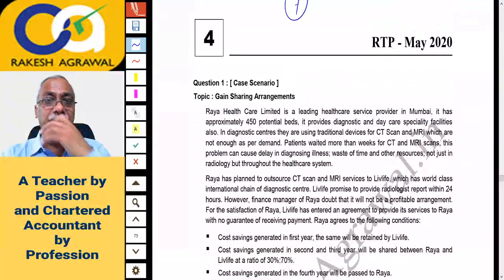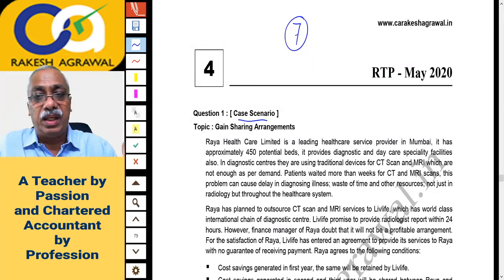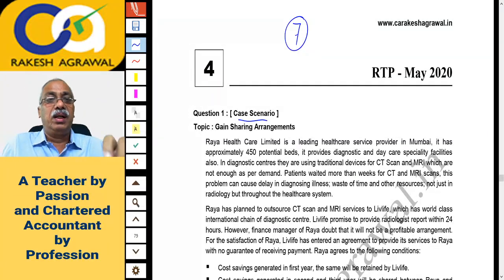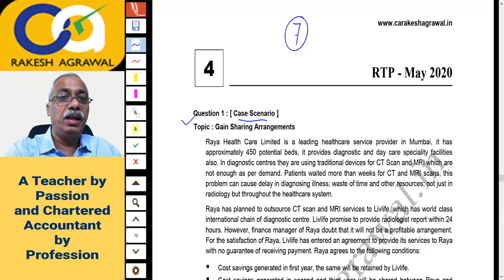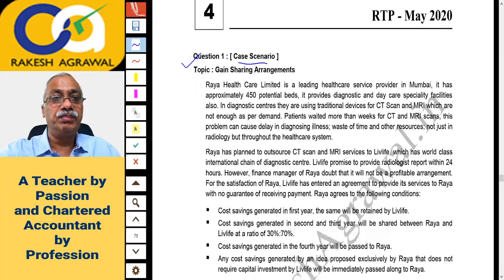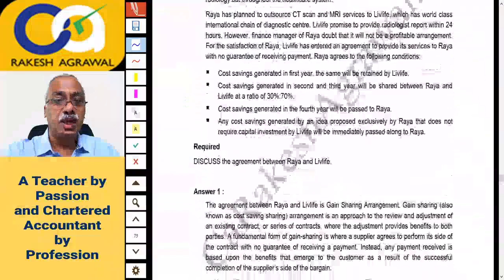In the beginning there are some theory questions. There is a case scenario. I have told you case scenario is a smaller case study, so it is just a theory part which you can read along with the solution, right? So we are only discussing the practical questions. So it is question 1, case scenario. It is based on what? Gain sharing arrangement.